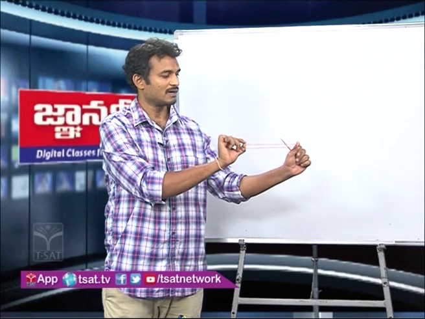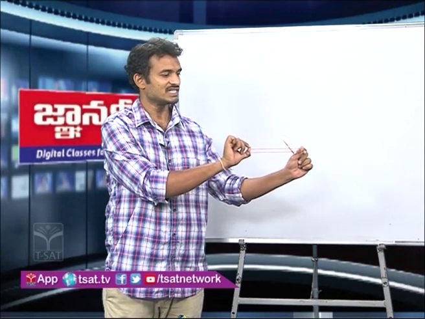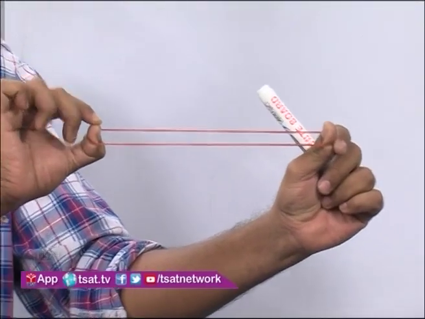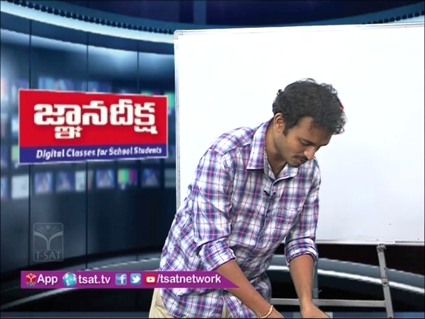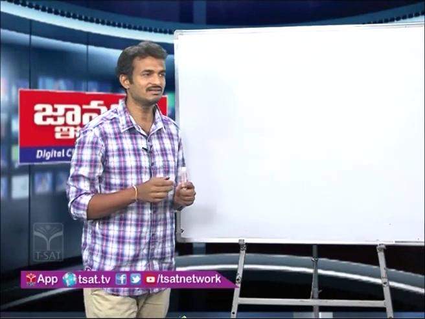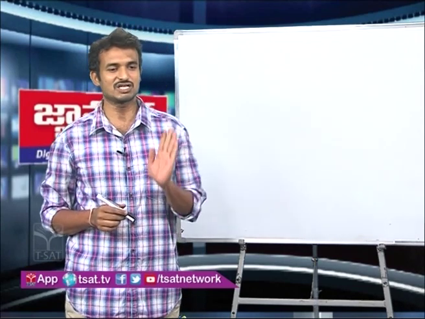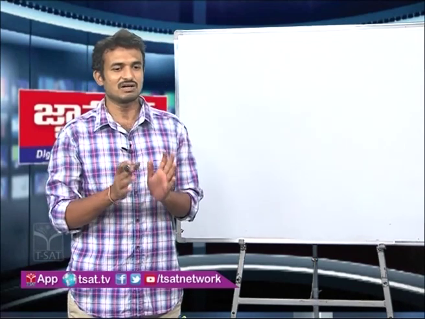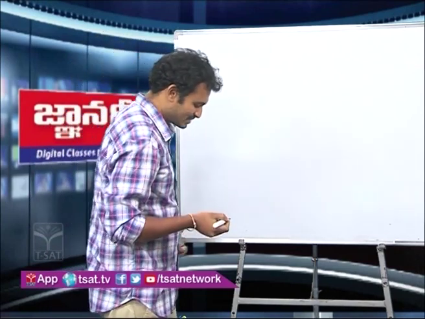Now, the rubber band will not move, only it can change the size of the object. So that means the net force is equal to 0. That means the balanced forces cannot move an object, but they can change the size or shape of the object, right? Now coming to the unbalanced forces.